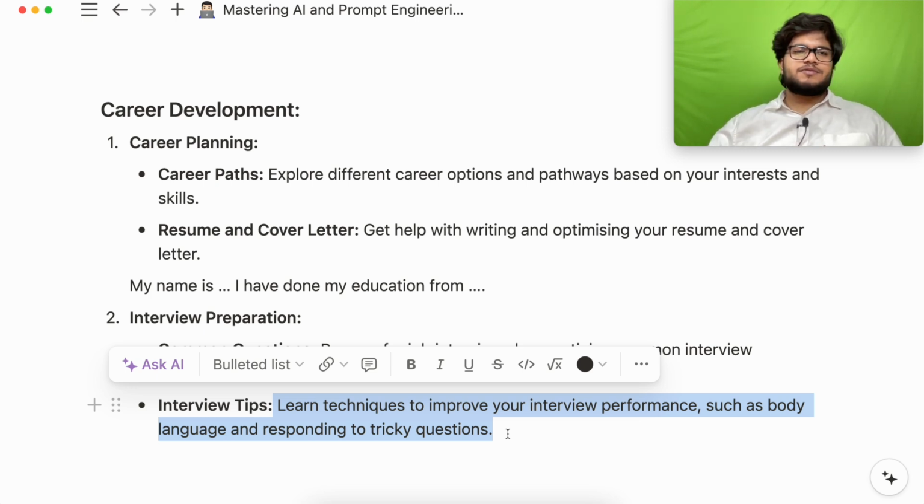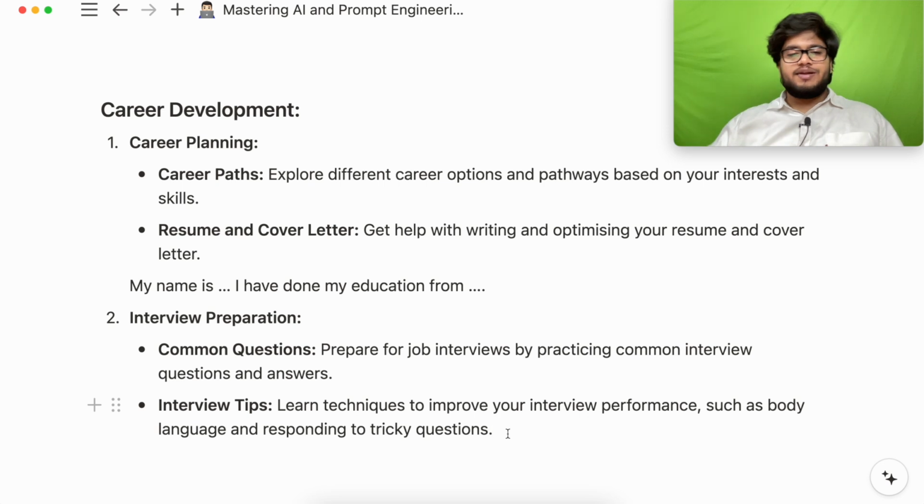So see, some might feel that in this course I'm just prompting ChatGPT. The motive of this course is to make you aware of what all you can do with ChatGPT. Sometimes when you are stuck in a problem, your mind doesn't go to a certain place, that even ChatGPT can do this.